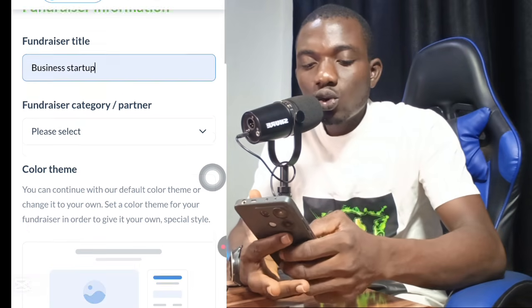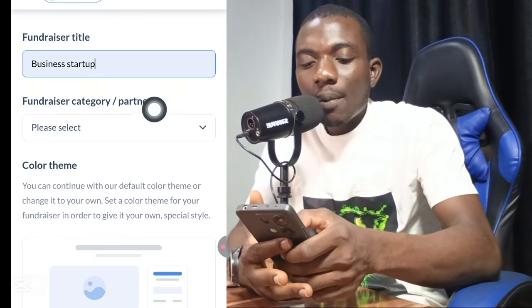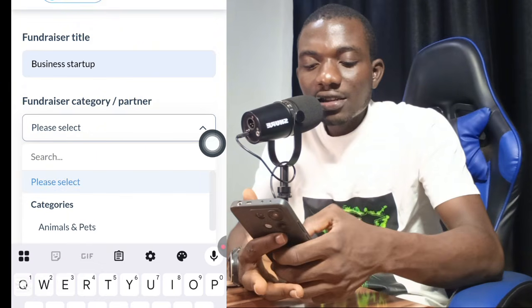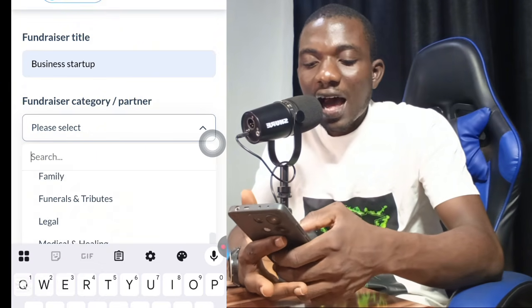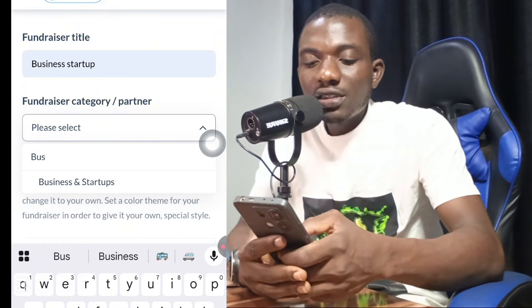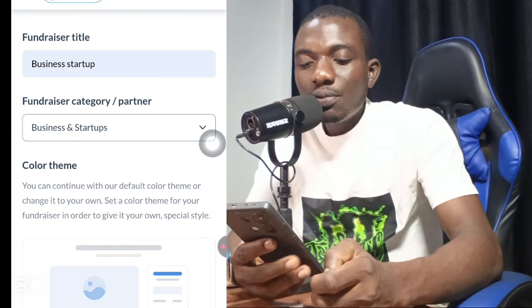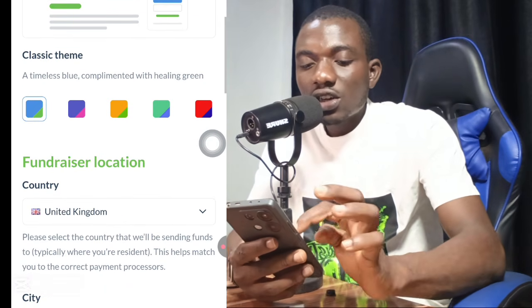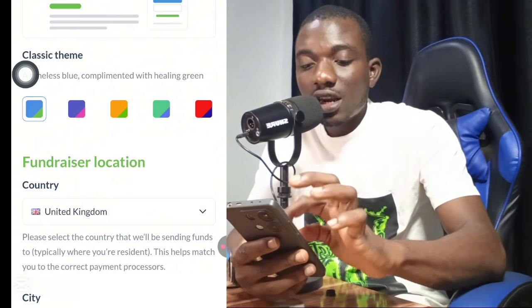The next thing I need to do is scroll down to fundraiser category and partner. I click right here. Once I click right here, the next thing I need to do is select a category. I will look for business startup. Okay, once I select business startup, I will scroll down to this section. This one is not necessary. You can choose any color right here.